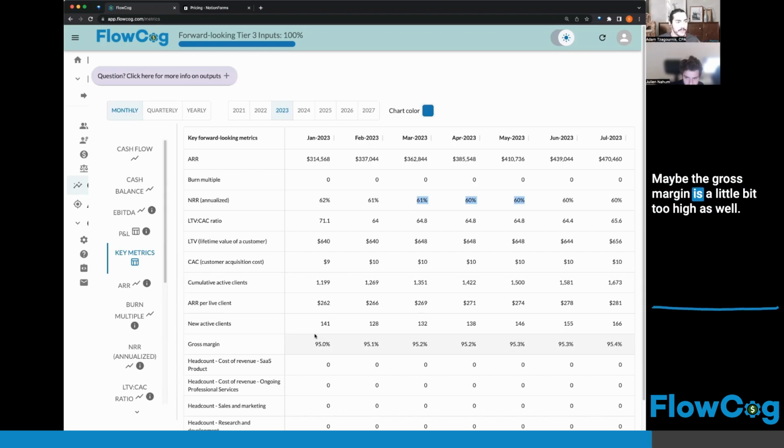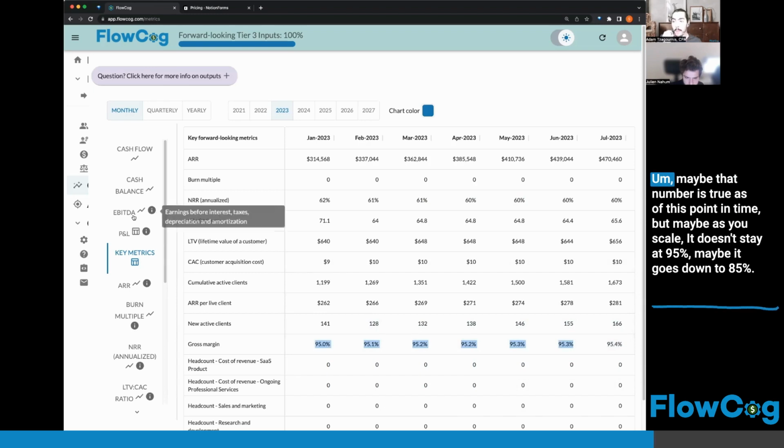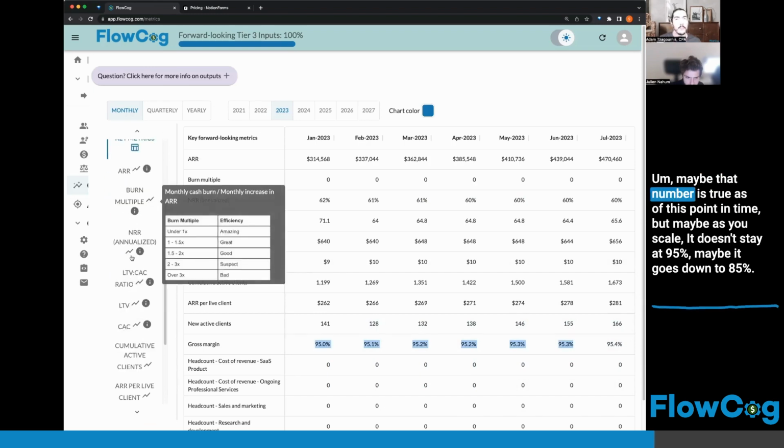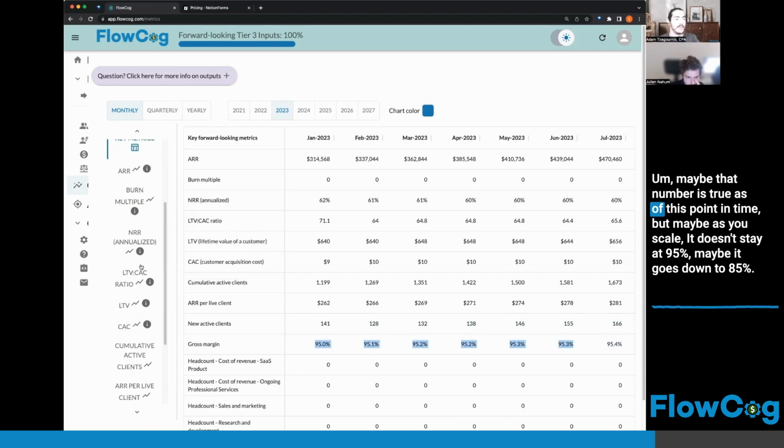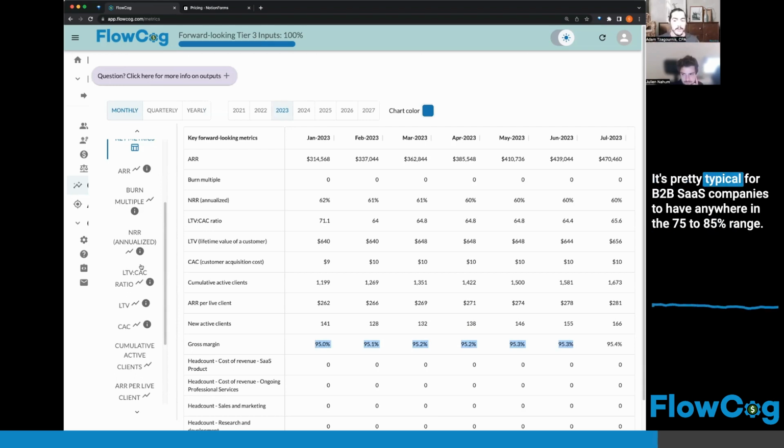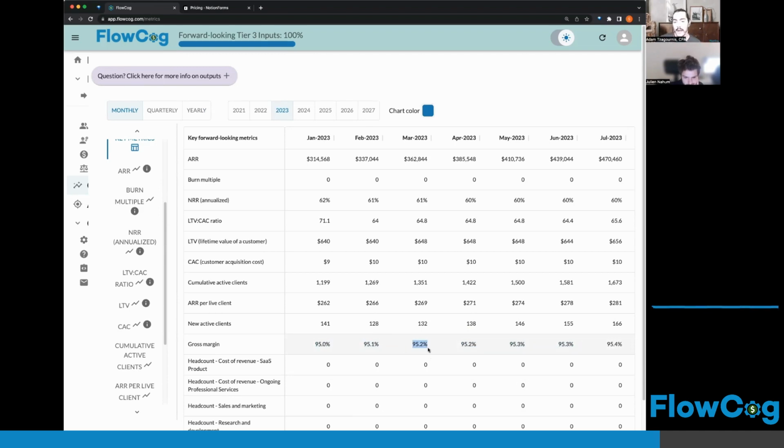Maybe the gross margin is a little bit too high as well. So right now we're saying the gross margin is 95%. Maybe that number is true as of this point in time, but maybe as you scale, it doesn't stay at 95%. Maybe it goes down to 85%. It's pretty typical for B2B SaaS companies to have anywhere in the 75 to 85% range. So 95% is ridiculously high.